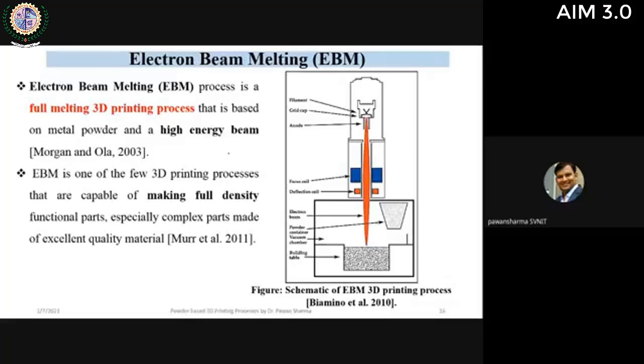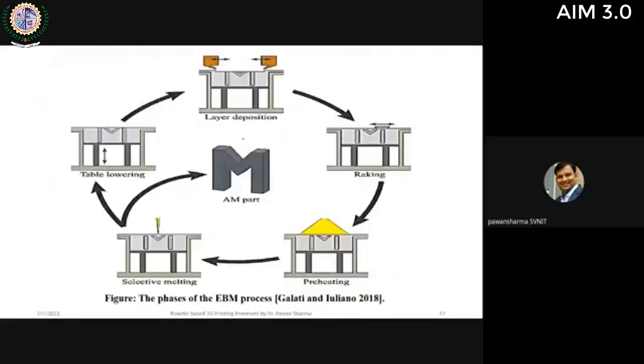So it is a fully melting 3D printing process where we use a high energy beam for densification of the part. These are the full phases of the electron beam process. First is stage lowering, then layer deposition of the powder, then raking, so that the powder is uniformly distributed, then preheating, which is a key step in EBM.